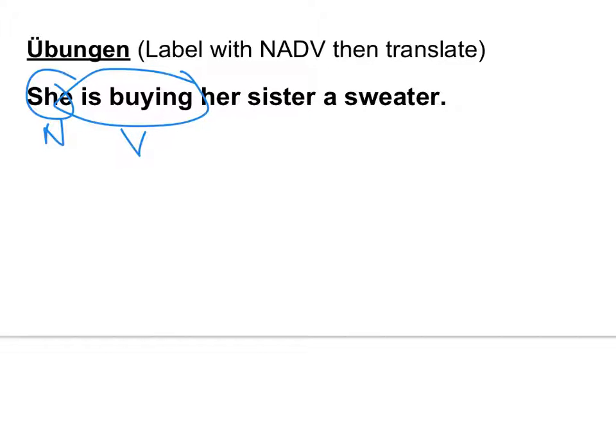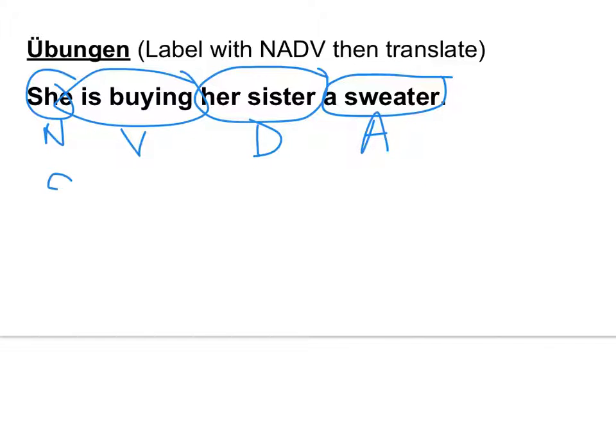What case is sweater? Yep. And her sister, what case is that? Dative, because it's for her. Okay? So what's your first word in German? Sie. The "is" is already part of your kaufen. Do not put them separately. Okay? So sie kauft.